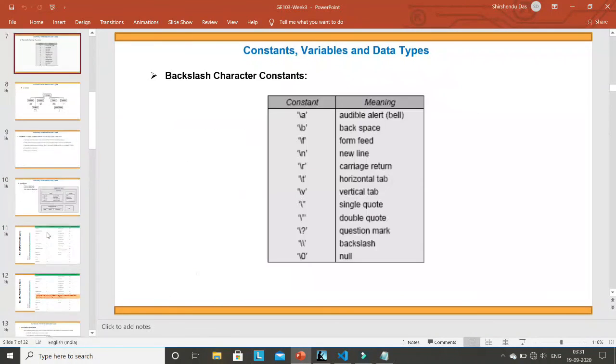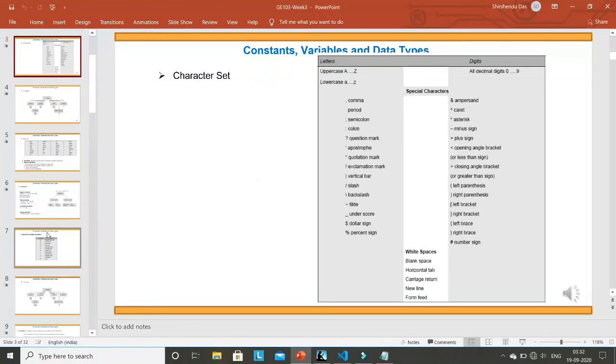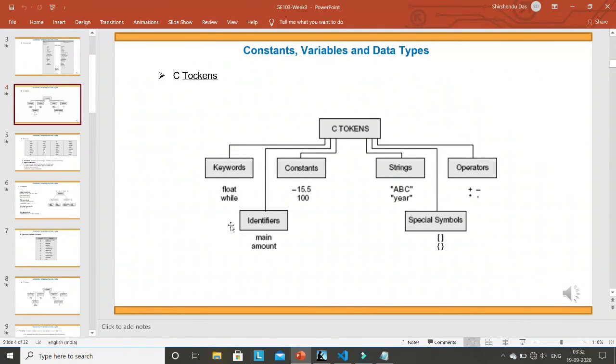But whatever I have explained to you, the main part I've explained is tokens. There are different types of token. I have explained what is called keyword, what is called identifier. Variable is a part of identifier. What is constant, what is string. I explained how to write a string, but there are different kinds of operations possible with string that I'll explain later. What are symbols, what are operators, all these things I explained.